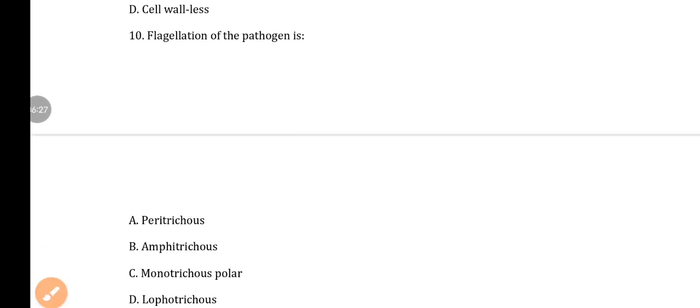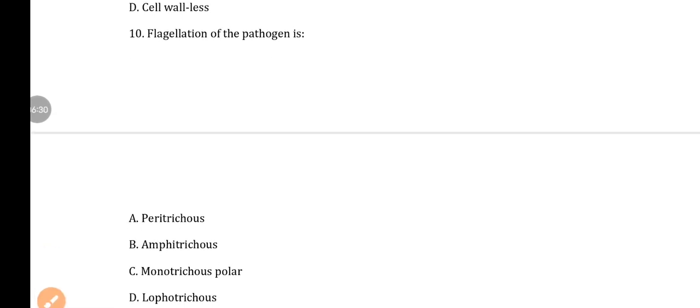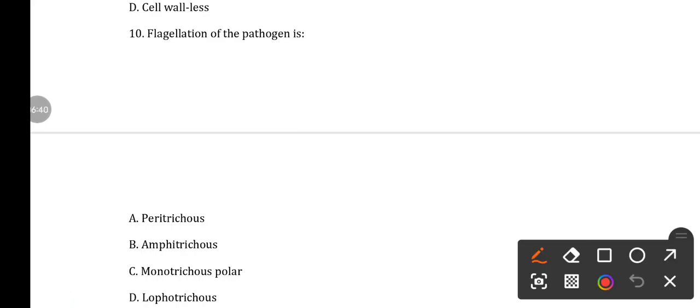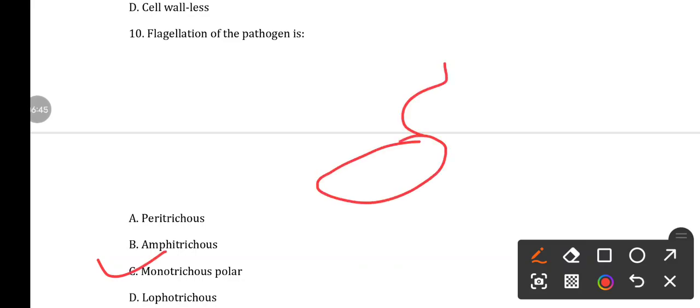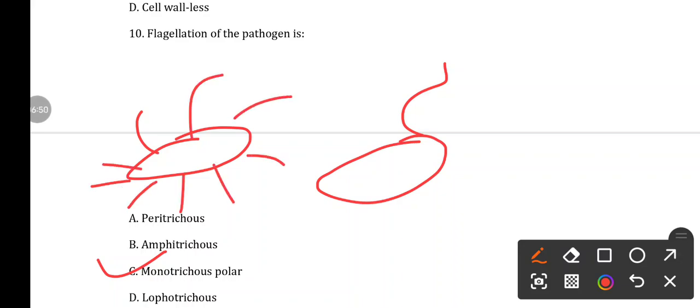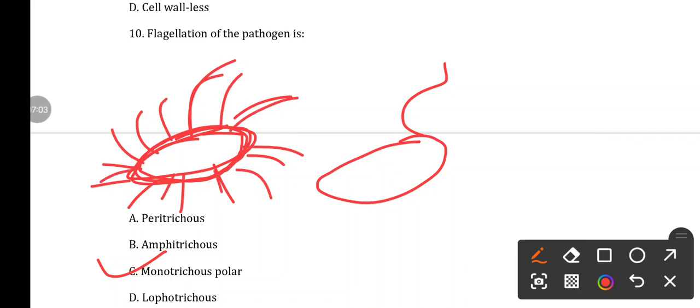Next, question number 10. The flagellation of the pathogen is option A peritrichous, option B amphitrichous, option C monotrichous, option D lophotrichous. So here the answer is monotrichous. Monotrichous means a single flagellum will be there. Peritrichous means all around, the entire perimeter. This is a circle, and the total area is the perimeter. All over the bacterial cell, the flagella is present, that is known as peritrichous.